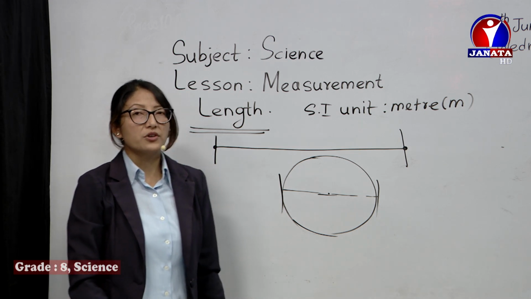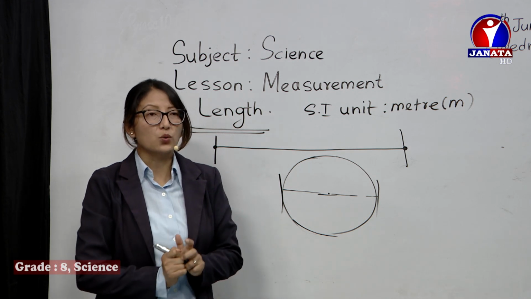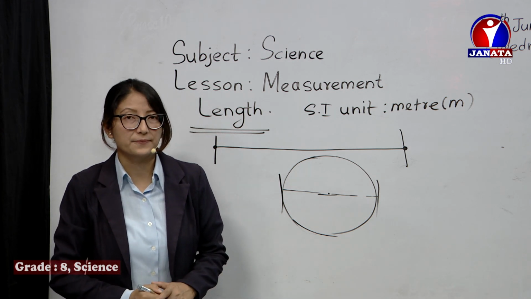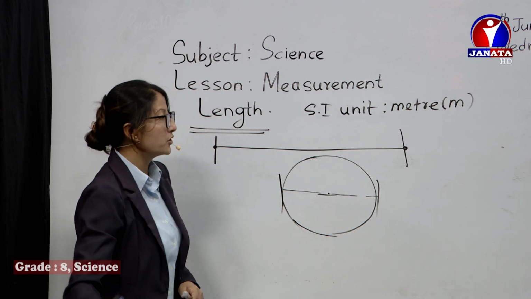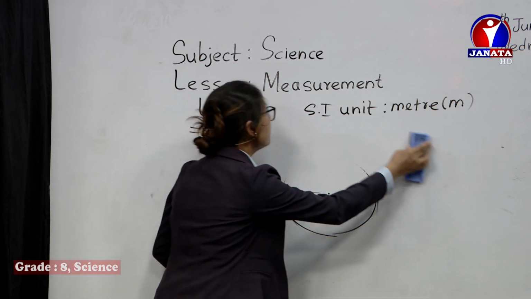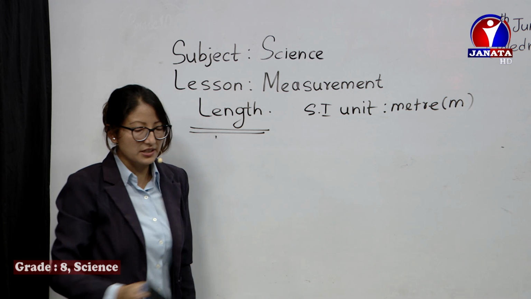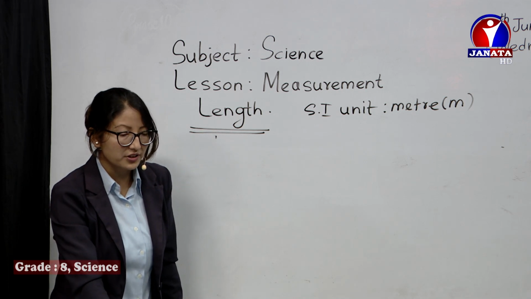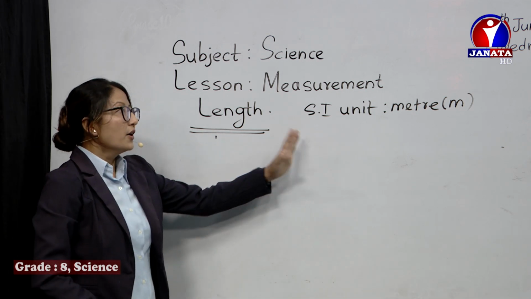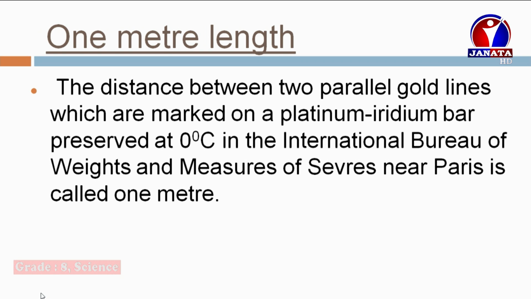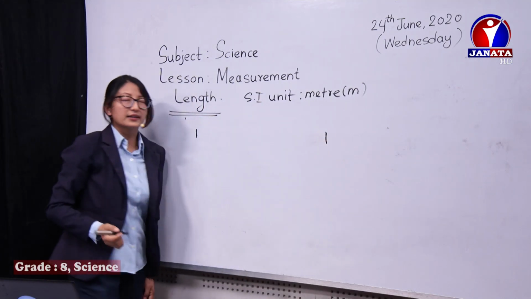Now, one more thing we are going to discuss here. What is 1 meter length? This is the main thing we are going to focus on now. You can check the definition in the slides. 1 meter length is the distance between two parallel goal lines, and these two goal lines are made on a bar.